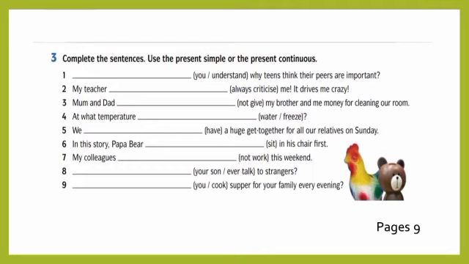Number 3, mom and dad, right? Not give means here my brother and me money for cleaning our room. Alright, mom and dad do not give my brother and me money for cleaning our room. Or we can say that mom and dad don't give, because there is more than one, mom and dad here. This is plural. All right.